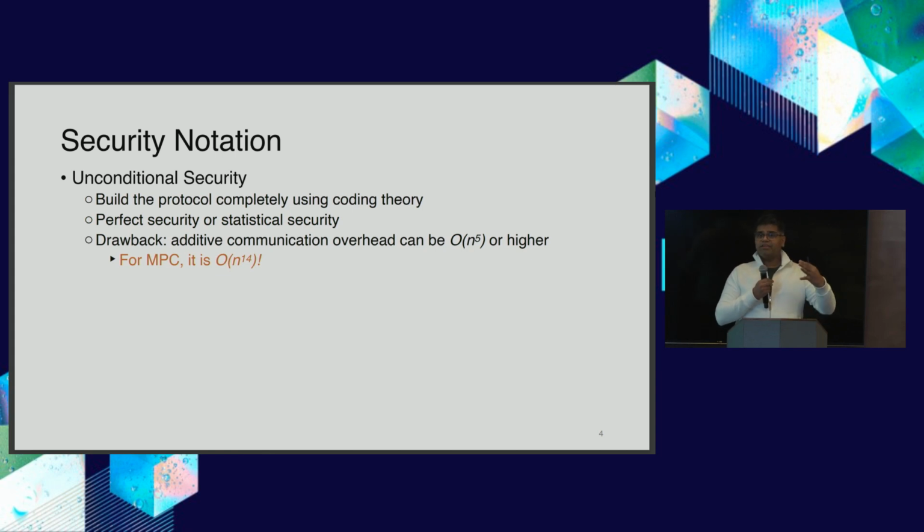So moving on, in such a setting, when we go for the security notion for all these MPC or SDC protocols, here is how things stand. One is what is known as unconditional security. That means you build protocols based on just coding theory ideas. You will have perfect or statistical security in this case. But the drawback is that the communication overhead is significant. It's like n raised to 5. And if you say 1,000 nodes, then indeed this can be quite a significant number. And if you go for, in particular, multi-party computation in this setting, you can see a huge number, n raised to 14. That's the state-of-the-art construction that's present there. So certainly quite theoretical in general.